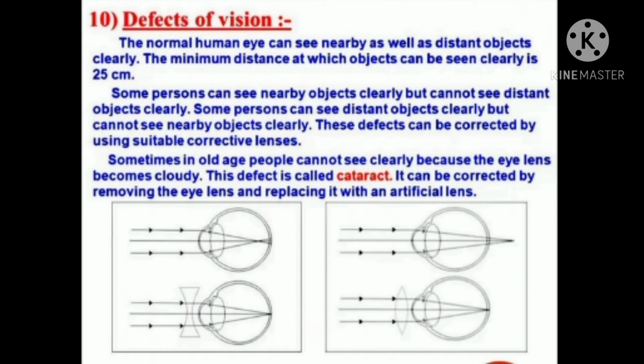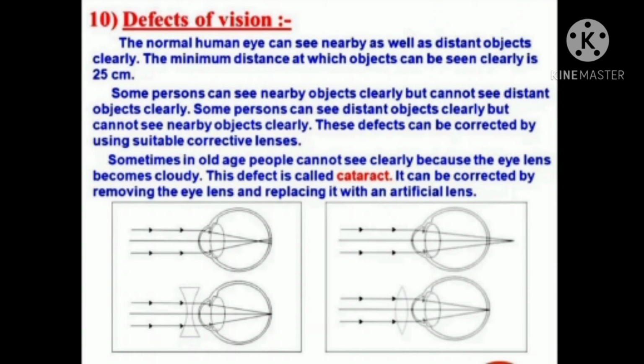Then there are some defects of vision. The normal human eye can see nearby as well as distant objects clearly. The minimum distance at which objects can be seen clearly is 25 centimeters. But some persons can see nearby objects clearly but cannot see distant objects clearly. This defect is known as myopia or short-sightedness.